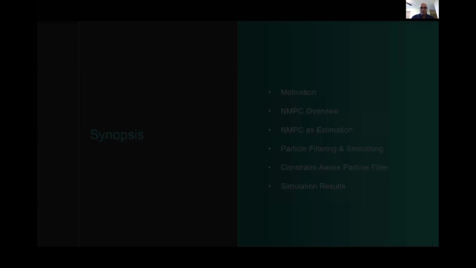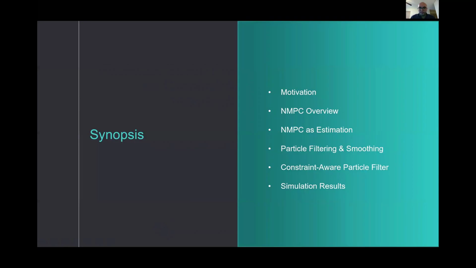In this talk, I will first give motivation for considering the NMPC problem with an overview of NMPC and its challenges. To address these challenges, we take the perspective of estimation to solve NMPC and leverage particle filtering and smoothing as a solution. Further, to satisfy constraints in an NMPC problem, we use a barrier function-based method to realize particle filtering and to arrive at our proposed algorithm called the constraint-aware particle filter and smoother, and then use simulation results to validate our proposed algorithm.